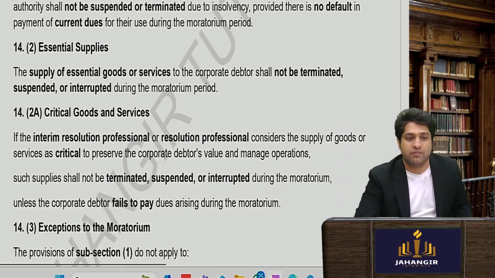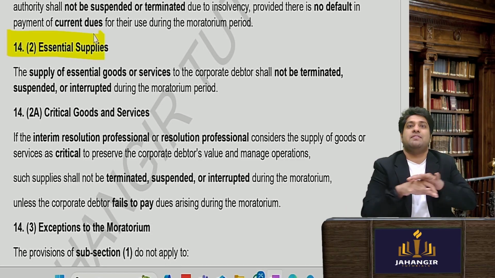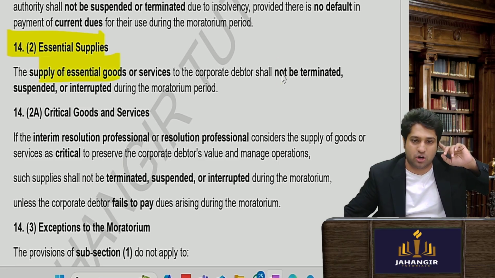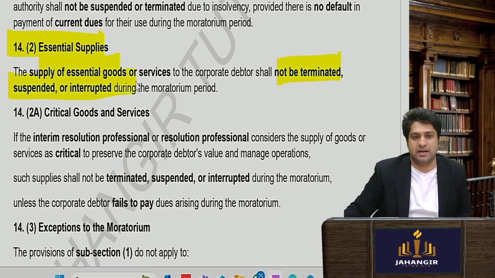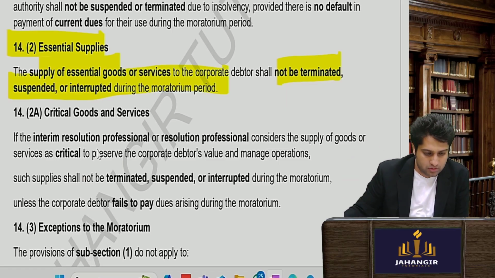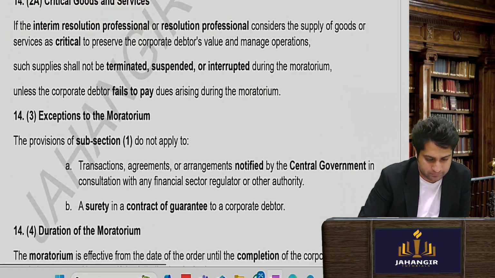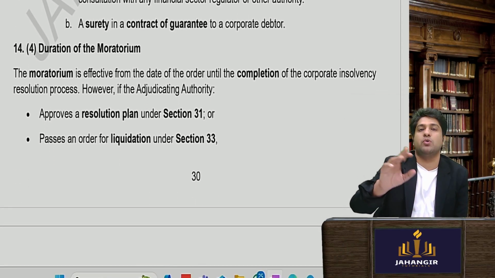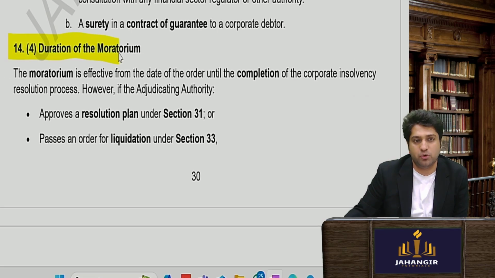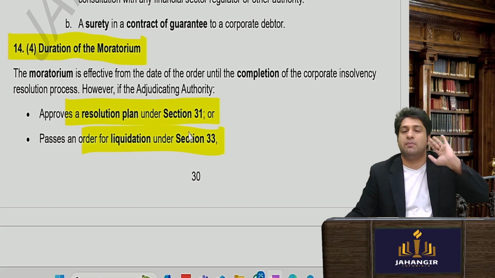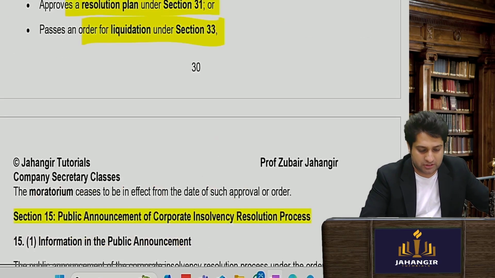However, essential supply. When we say everything will stay, that doesn't mean the business will also stop. Essential supplies, etc., shall not be terminated or suspended during the moratorium period. Whatever is needed will go on, on a going concern basis. Now, what is the duration of the moratorium? Obviously, till the resolution plan is approved or the company has gone into liquidation under section 33.